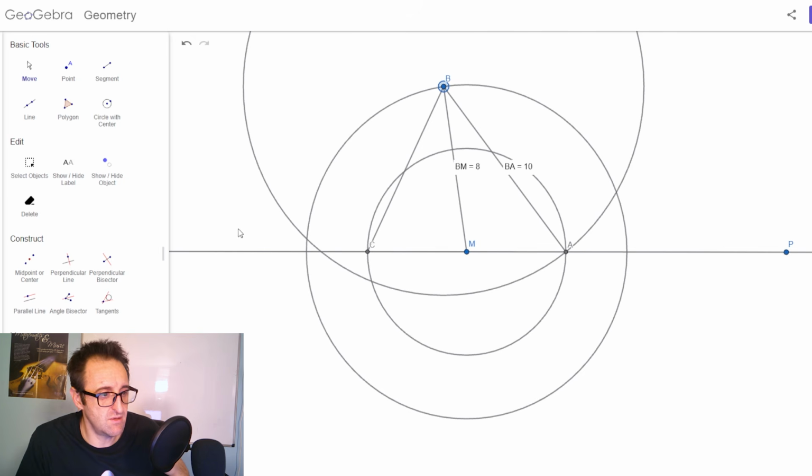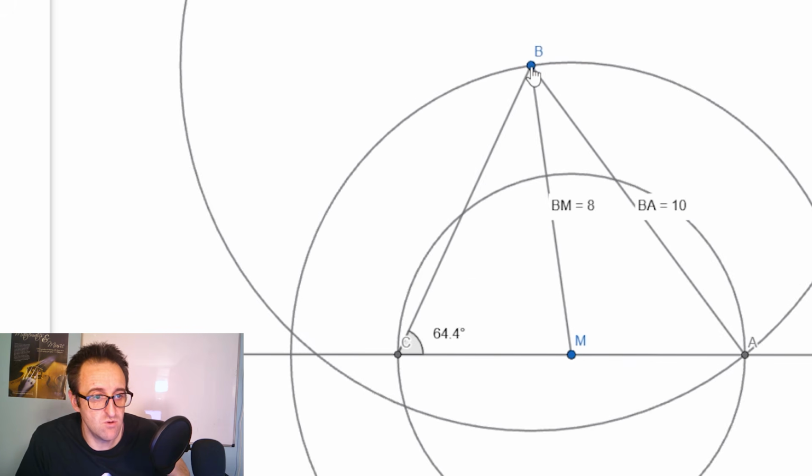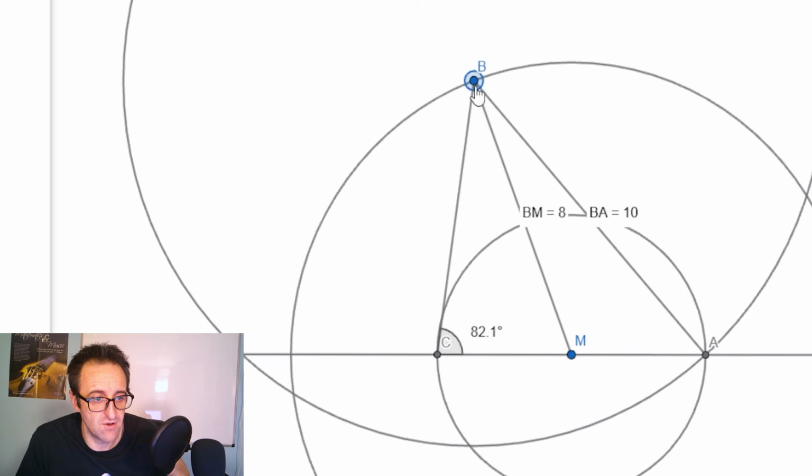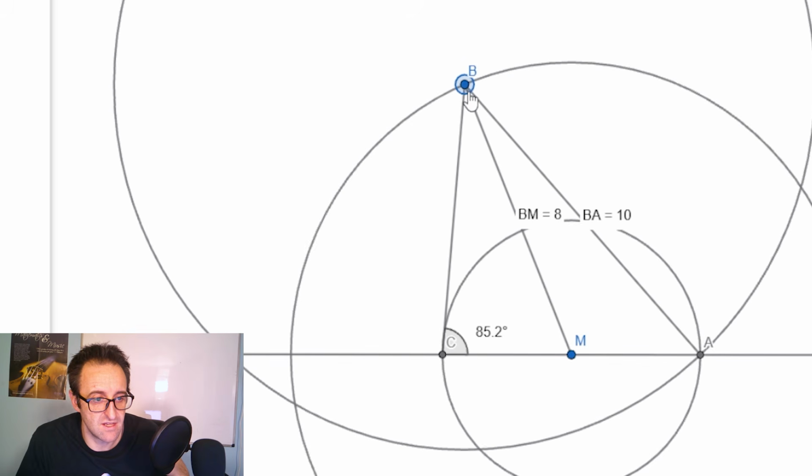What I'm going to do is measure this angle here. I'm going to take this tool here. We're going to measure the angle from A, C, B. And you can see right now, I'm going to drag that out a little bit more so we can see it. That's 64.4 degrees. But if I move this B, it's going to increase that. And all I need to do is increase that now to 85 degrees. Let's see if I can nail it or get really close to it. Oh, there we go, 85 degrees.